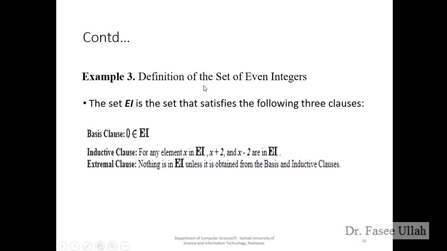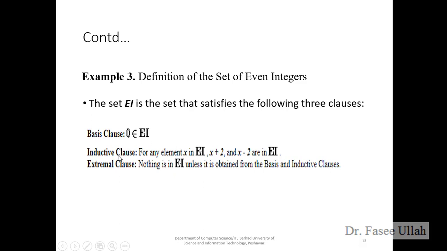Third, we have the definition of the set of even integers. We have represented the even integers with EI. We have three clauses by which we can satisfy them. The first one is the basic clause. We know what the even numbers are. In the basic clause, 0 belongs to the even integers, right?